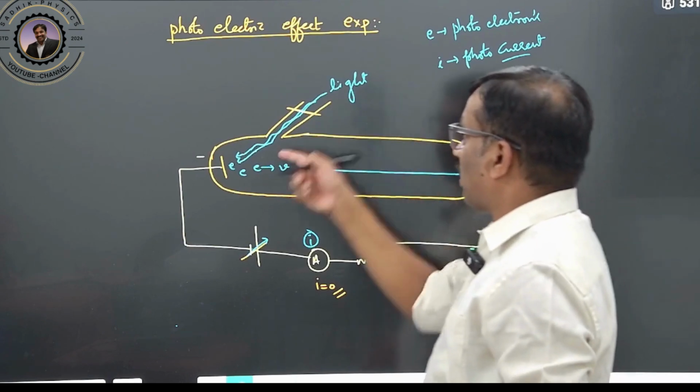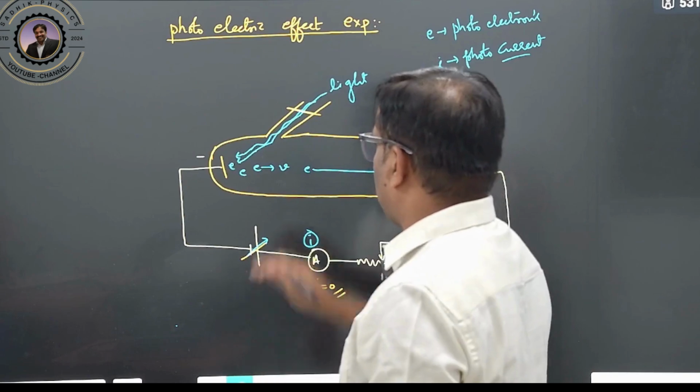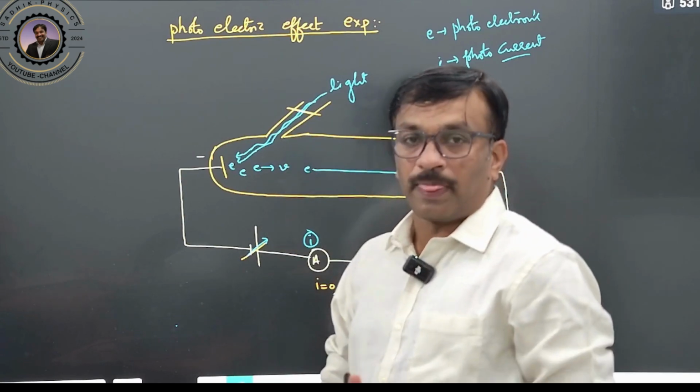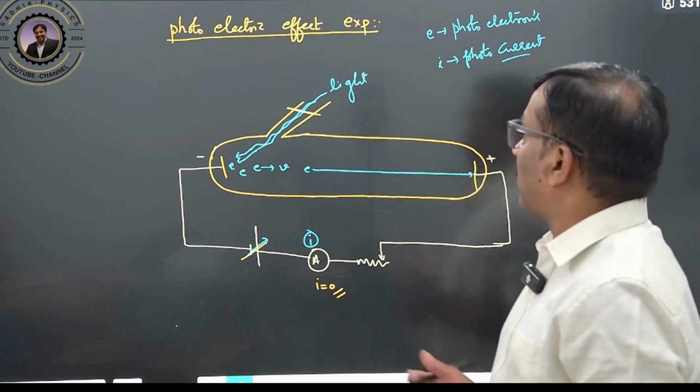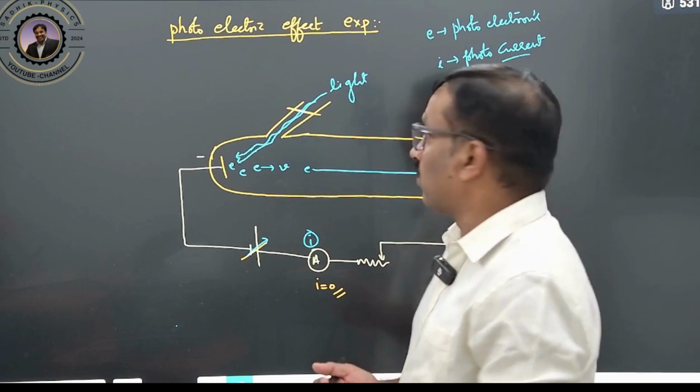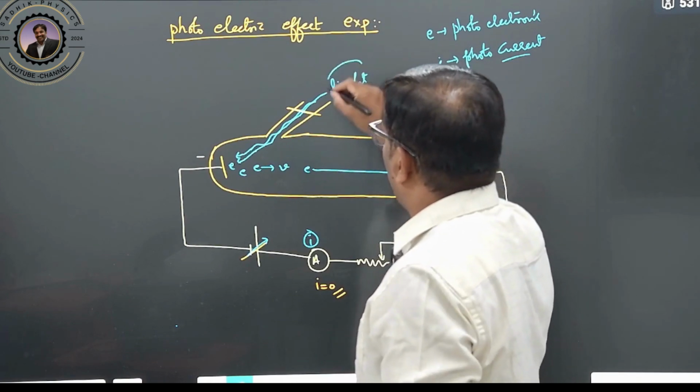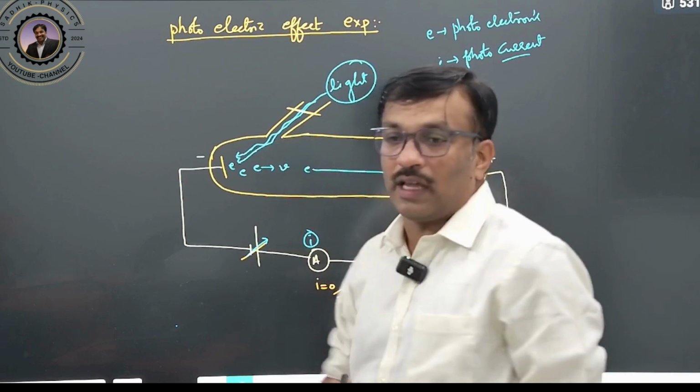So from this experiment you understood that light falling onto this plate causes emission of electrons. Now we will study it. Light has a lot of properties, so which properties affect the emission of electrons?